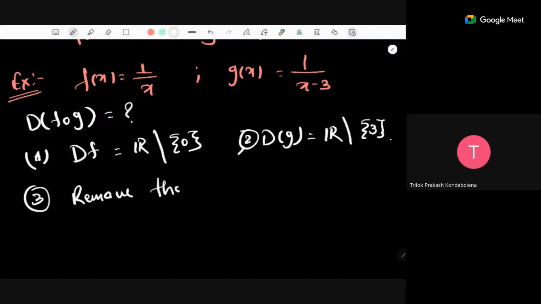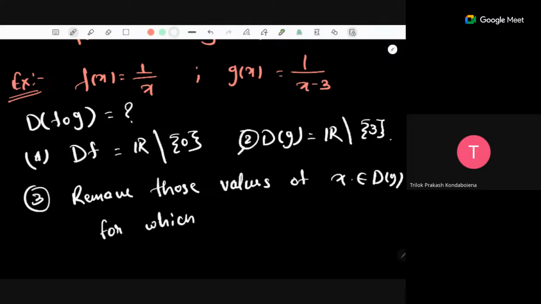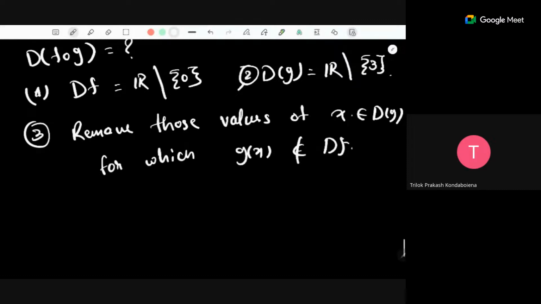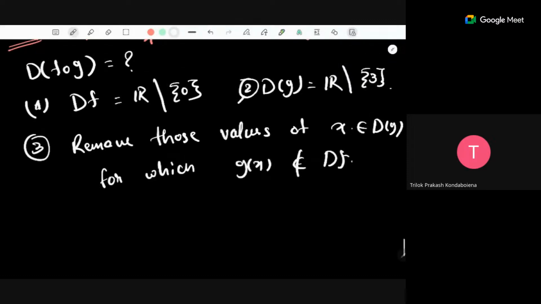So remove those values of x from the domain of g for which g of x is not a part of the domain of f. Okay, so let's try to understand this step: we have to remove all those x from the domain of g for which g of x is not a part of the domain of f.